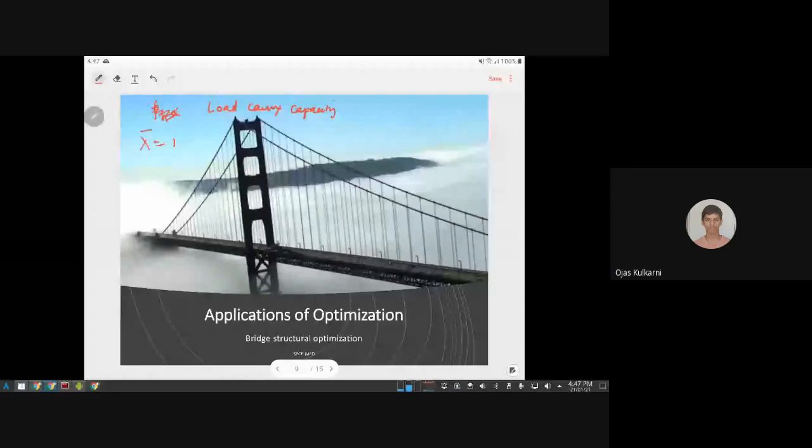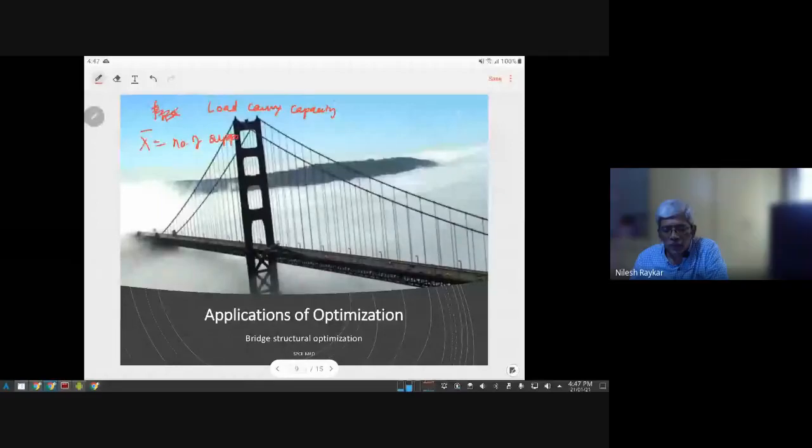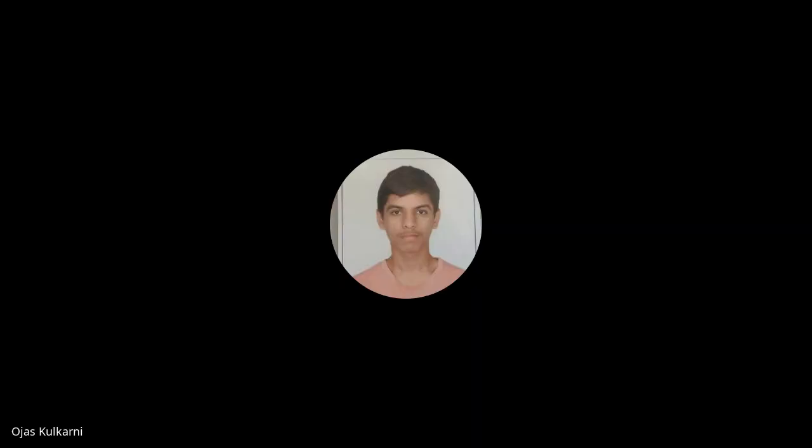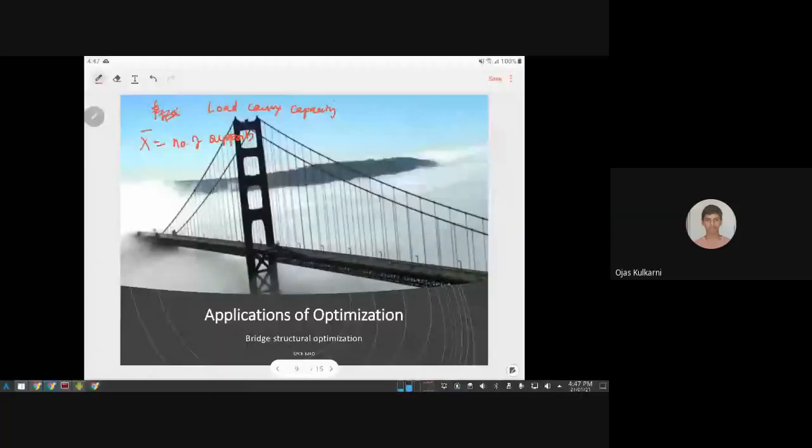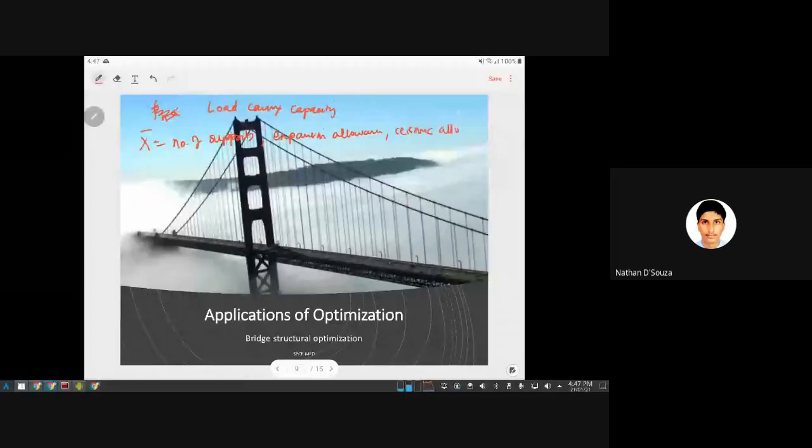Also some expansion allowance, and some seismic allowance as well. The capability to withstand high winds, or maybe if the bridge is over the water, then all those parameters.